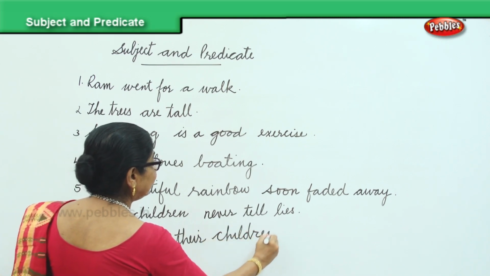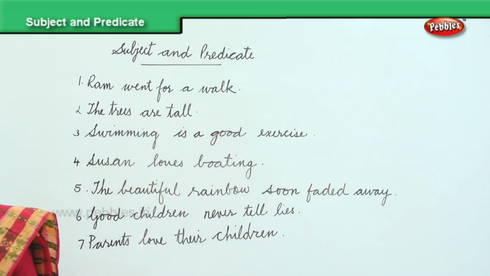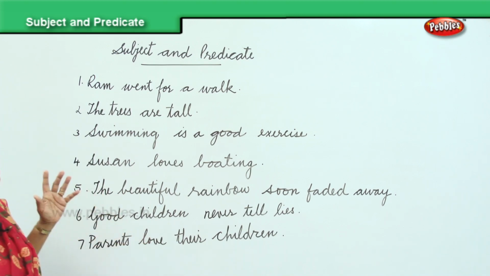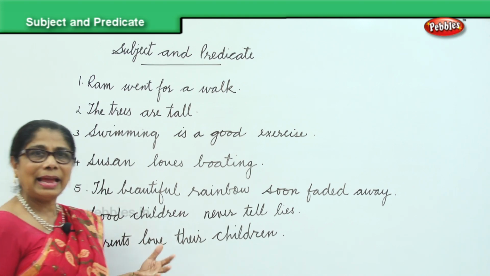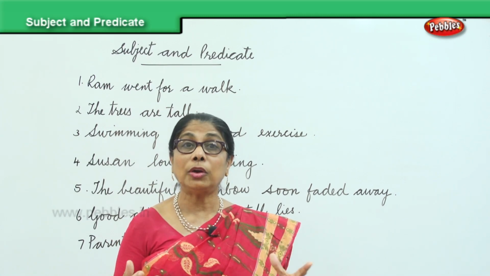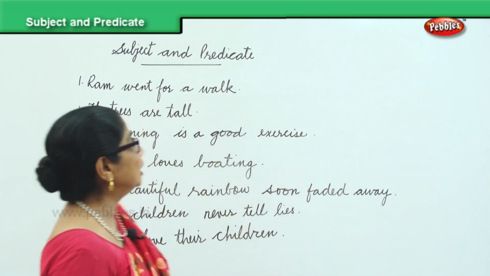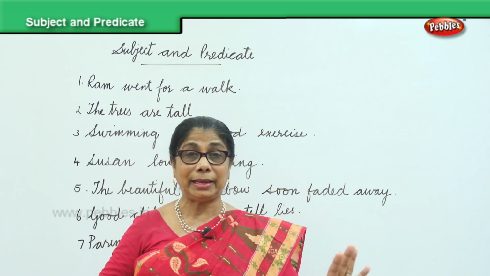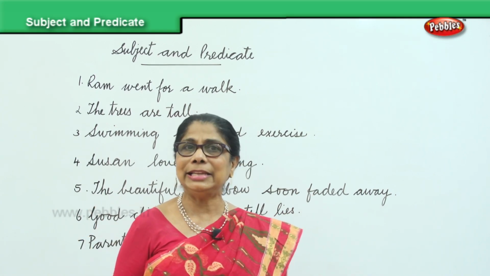So I have 6 sentences here, complete sentences, and we are going to look at these sentences and say which is the subject, which is the predicate. It's very easy. As we go along, it's very easy. What are we talking about? That's the subject. The rest is all predicate. A sentence has two parts, a subject and a predicate. It begins with the capital letter, always ends with the full stop.